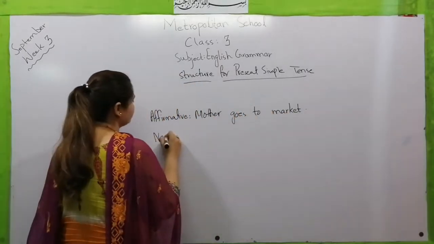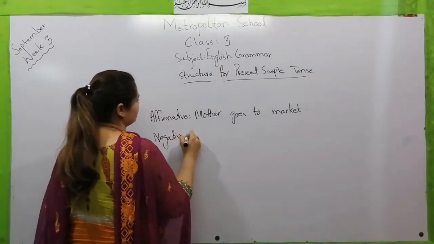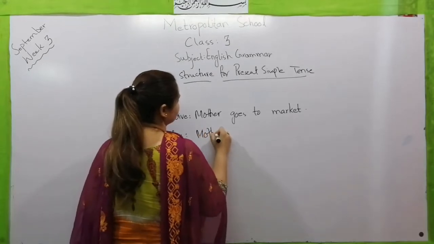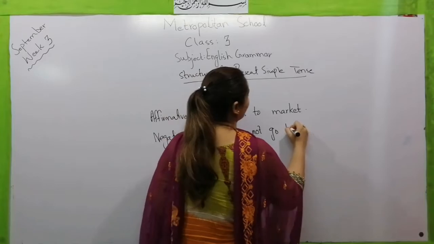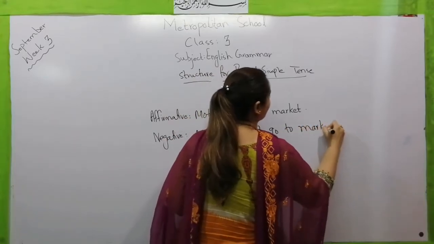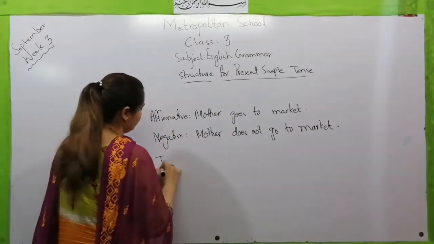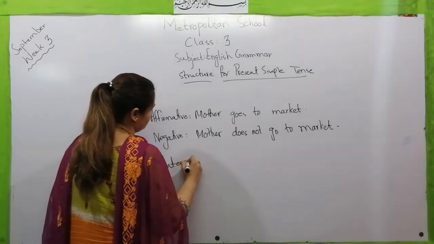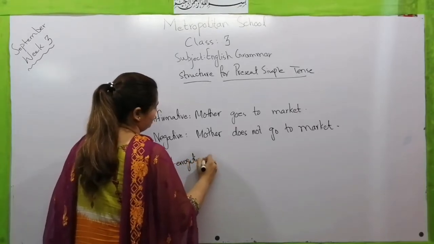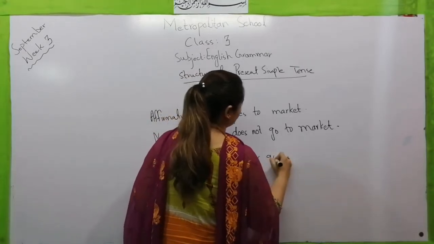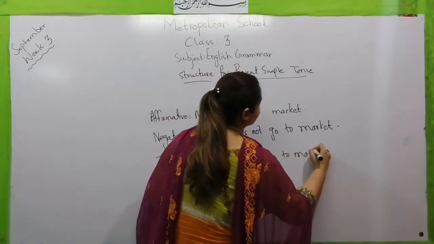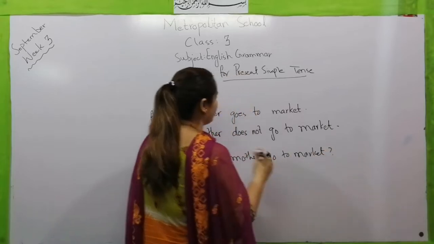Now for the negative, mother does not go to market. And for the interrogative, does mother go to market, and then a question mark.